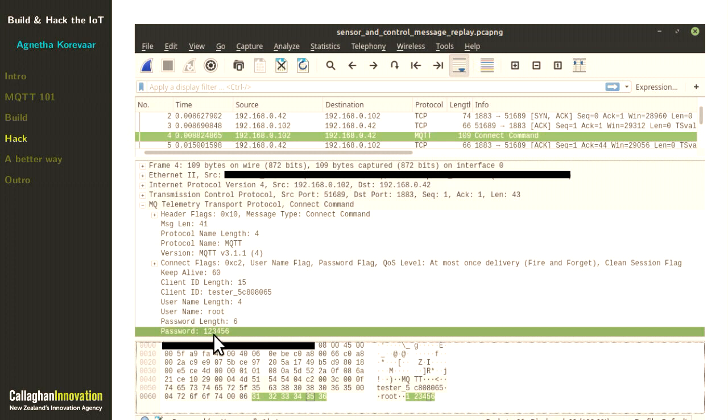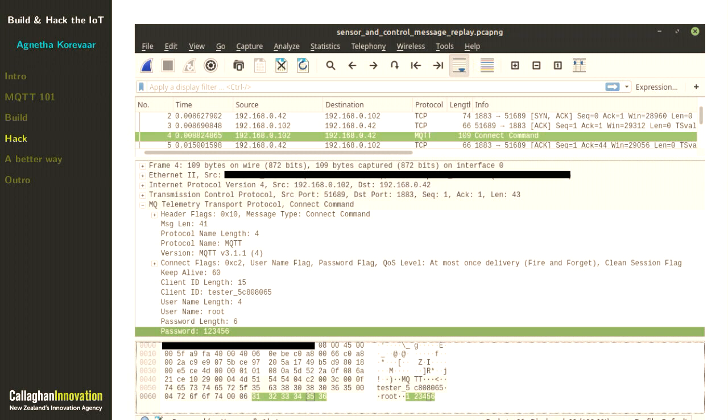Password, 1, 2, 3, 4, 5, 6. In clear text for anyone to see. That's awkward. So FYI, default MQTT password login sends your password in clear text.